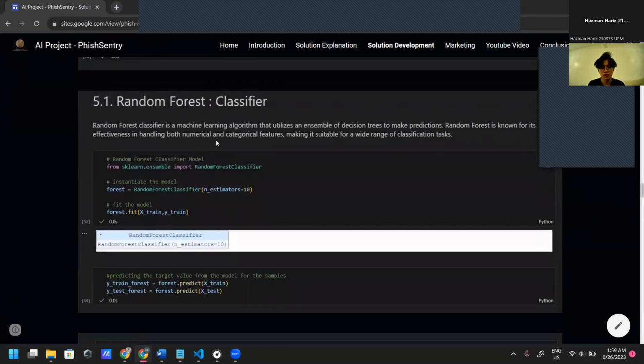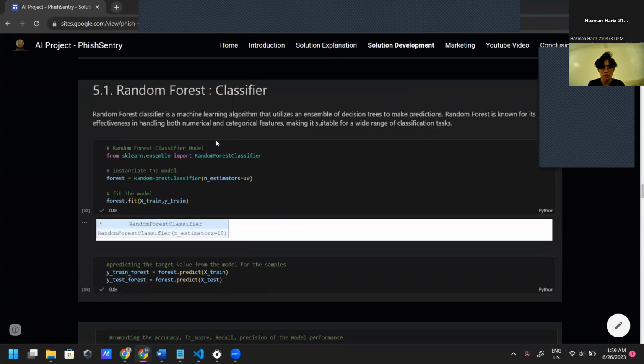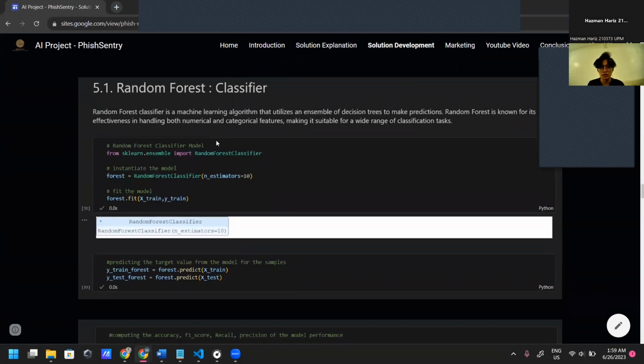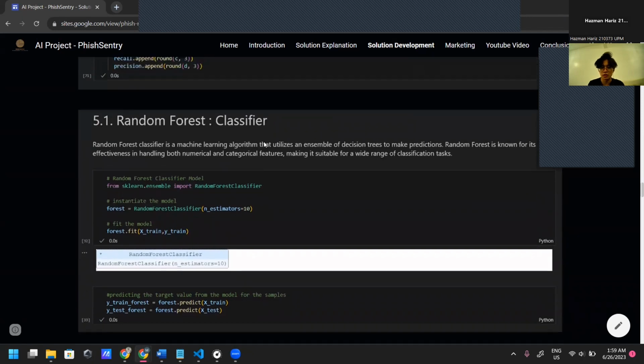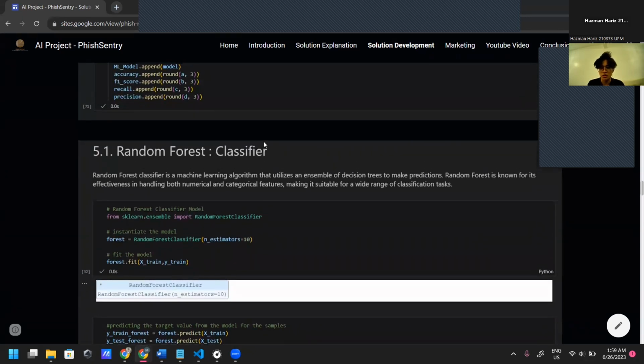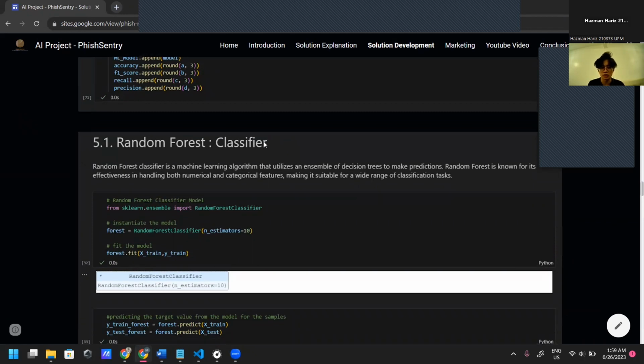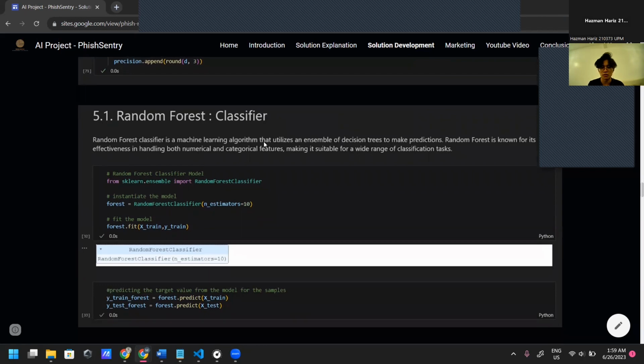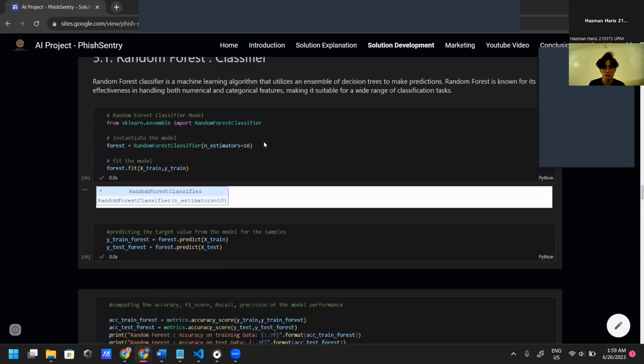The first one is the random forest classifier. This classifier is a machine learning algorithm that utilizes an ensemble of decision trees to make predictions. Random forest is known for its effectiveness in handling both numerical and categorical features, making it suitable for a wide range of classification tasks.